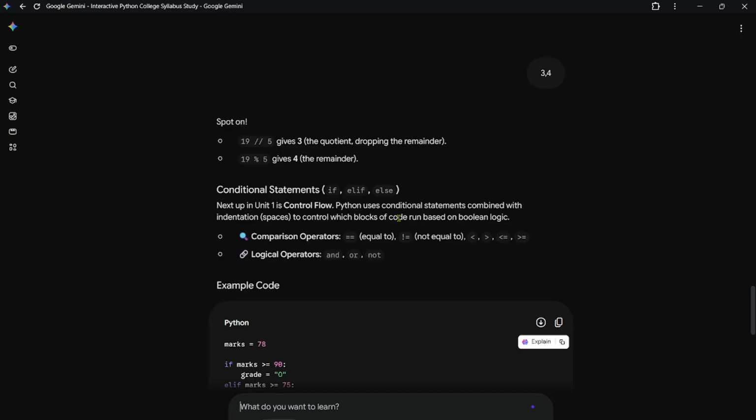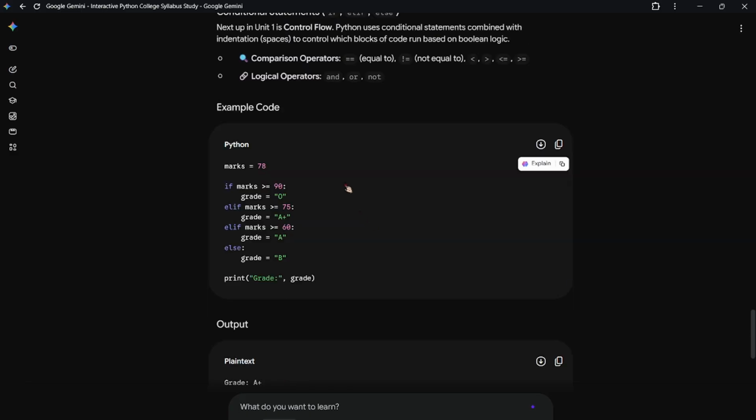Now conditional statements: if, elif, else. Next step is control flow. Okay, so now we have reached if, elif and else. If you remember, it is called a conditional statement. That means, let me show you. See, comparison operators are the what? Double equal to, not equal to, less than, greater than, less than or equal to, greater than or equal to. Logical operators are and, or, not.